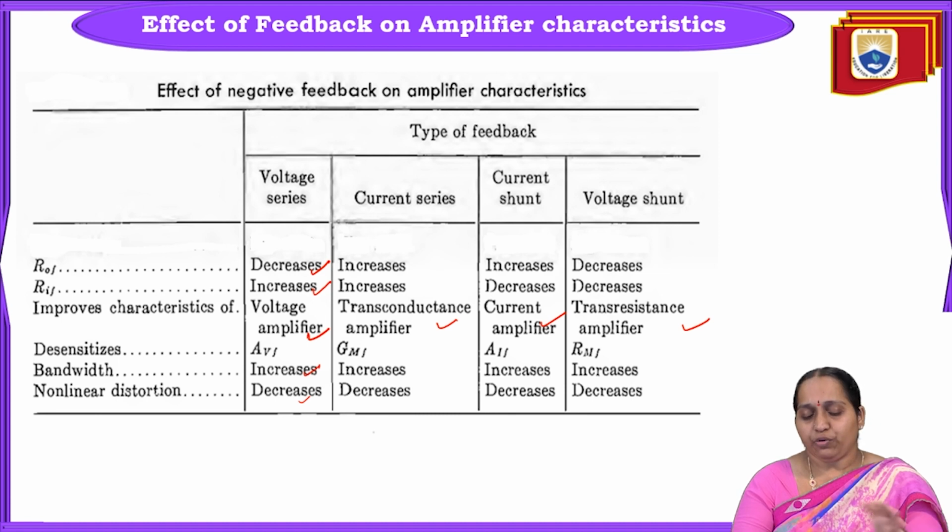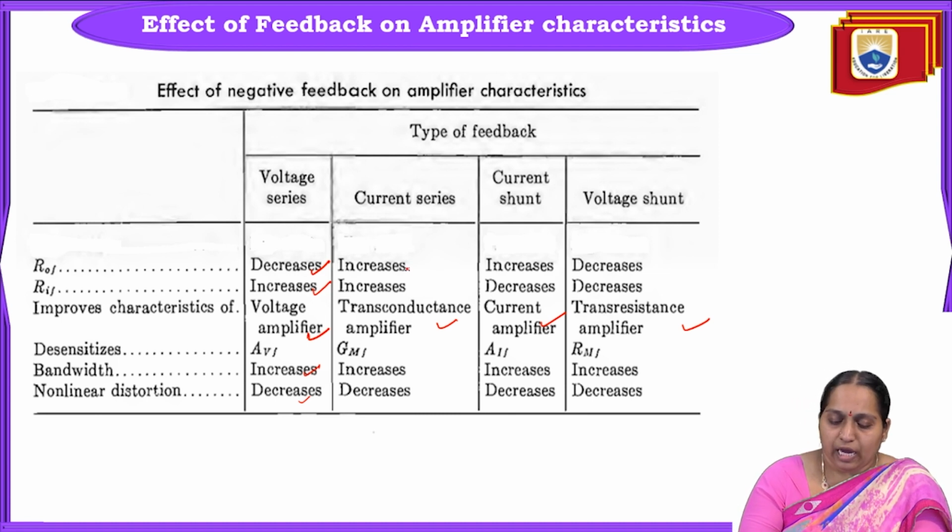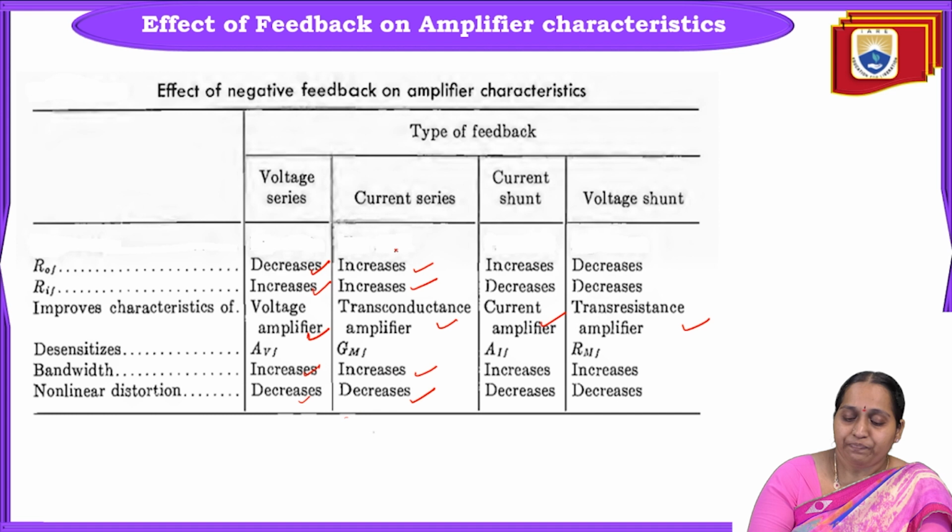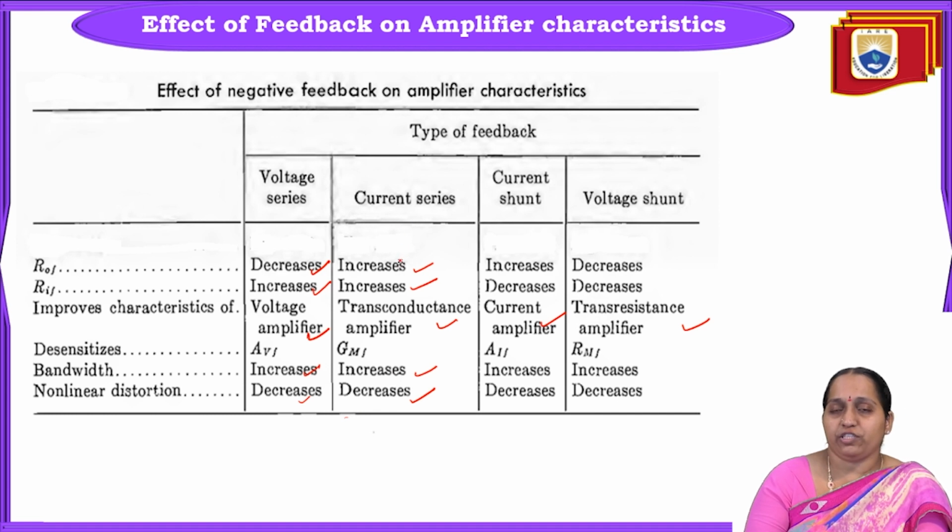Coming to current series, R0F is increased, and of course RIF also is increased. The bandwidth increases and nonlinear distortion decreases. So comparing voltage series and current series, the effect of negative feedback is the same with respect to all other aspects, except that the output impedance in case of current series is increasing. Except this, the rest are almost similar.